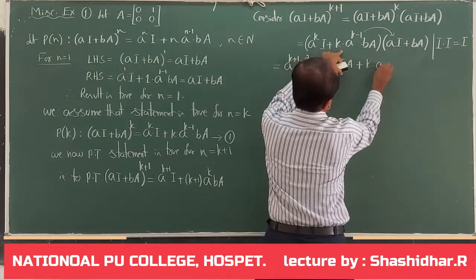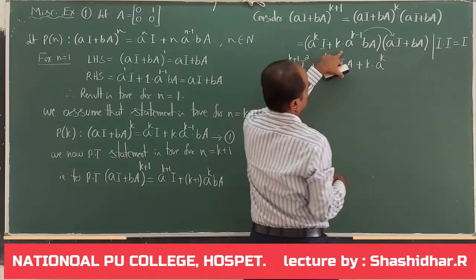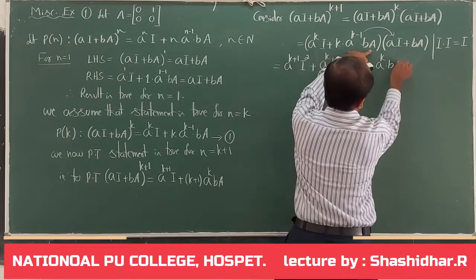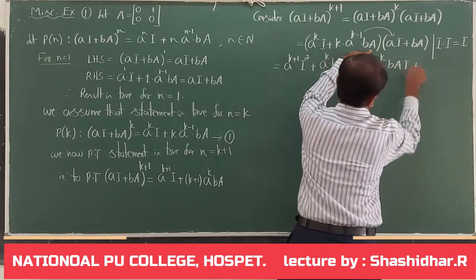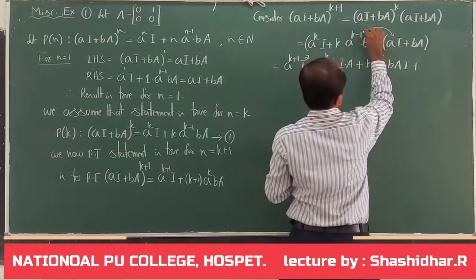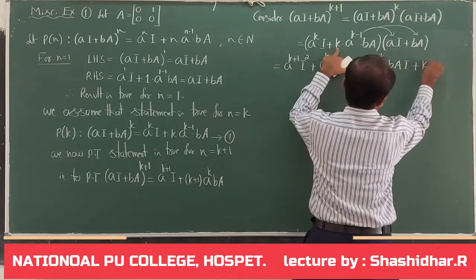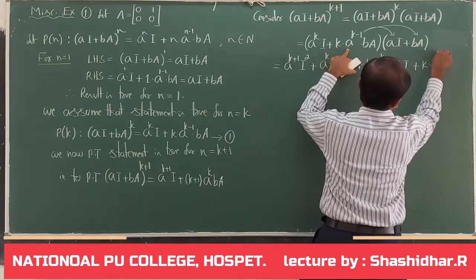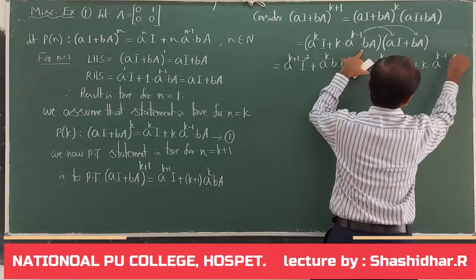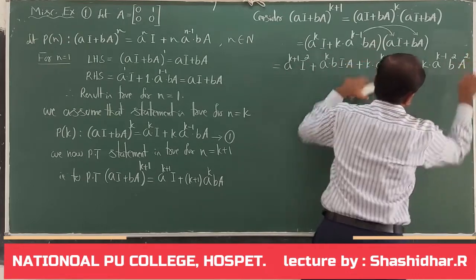K times A to the power of k minus 1 into A, A to the power of k into B into AI, plus. Now multiply these two. It is k into A to the power of k minus 1, B into B square, matrix A into A, matrix A square.